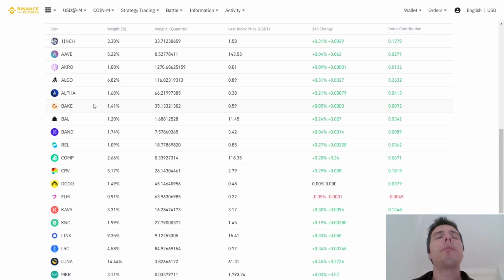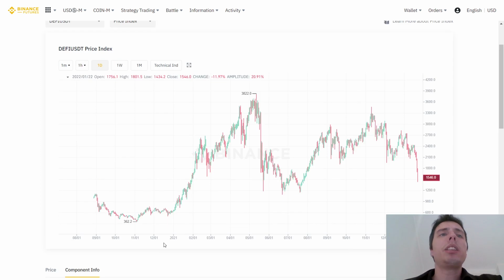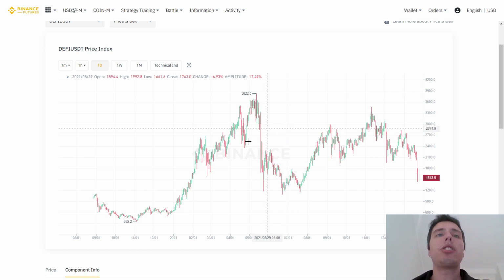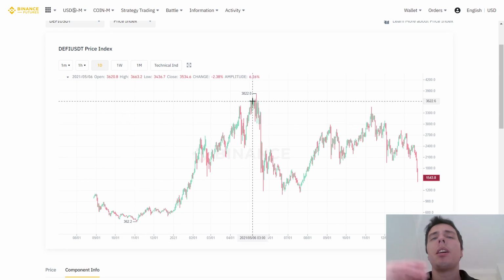But that's not all. So it kind of reduces your risk. It might reduce the probability of huge gains, but not necessarily. For example, if we see the chart here, it was below 400 and the maximum was almost 4,000. So that's a 10x in just a few months. That's like 6 months from here all the way to here. So you can still make a lot of gains, but reducing that risk at the same time.